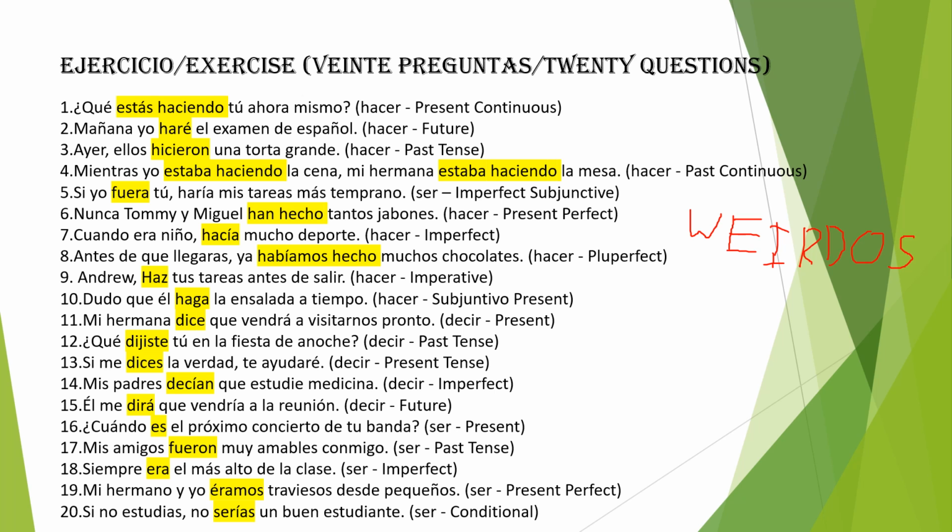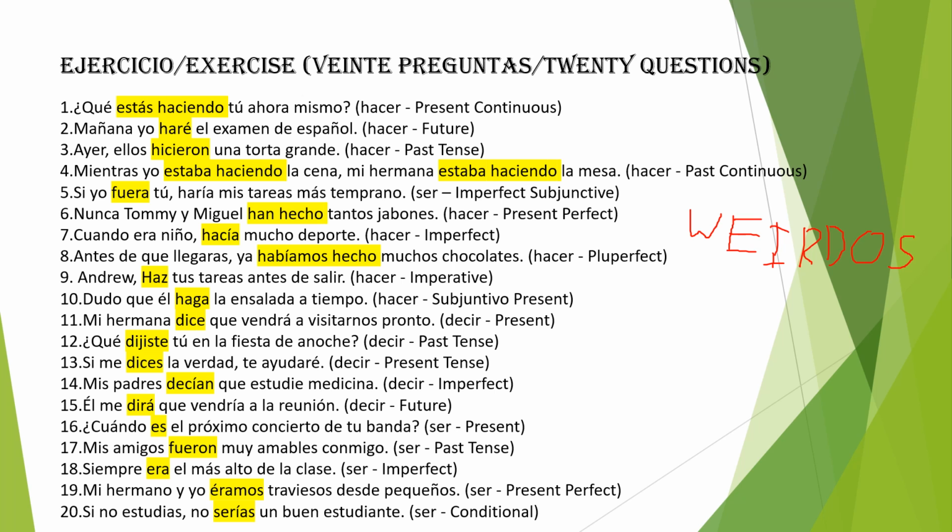Mientras yo estaba haciendo la cena, mi hermana estaba haciendo la mesa. While mientras yo estaba haciendo la cena, I was making the dinner. My sister, mi hermana, estaba haciendo la mesa, was making the table.